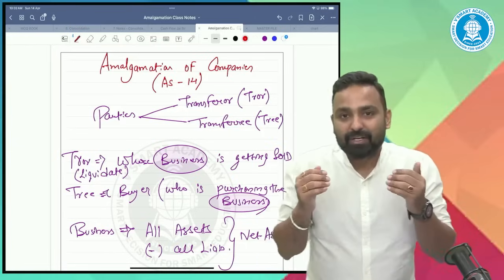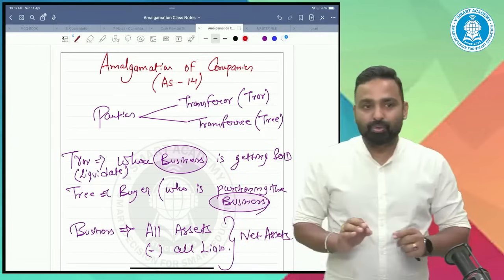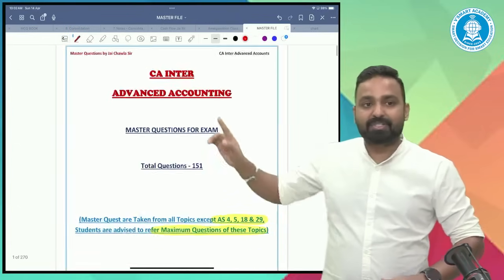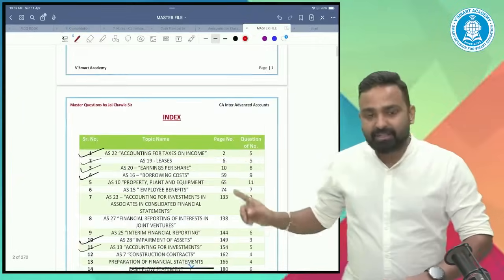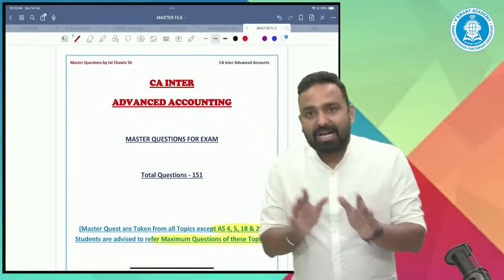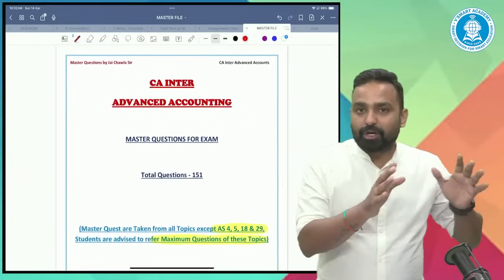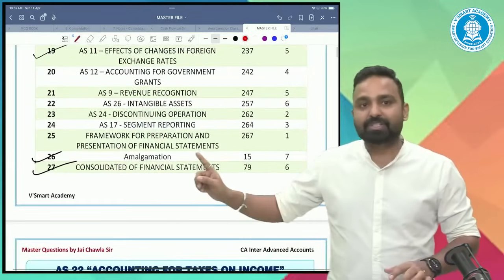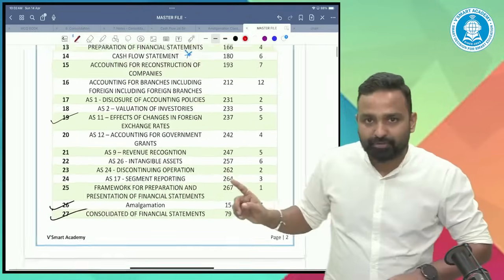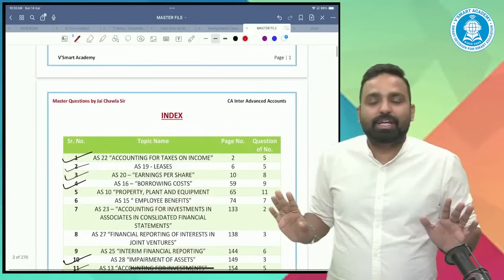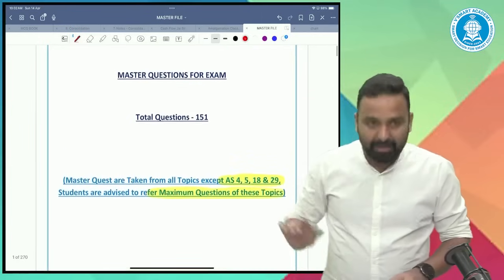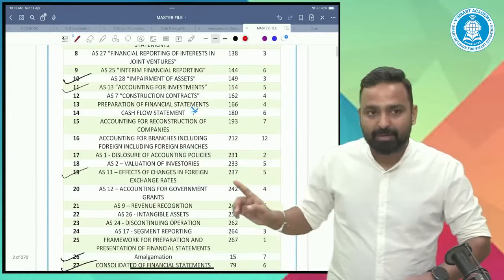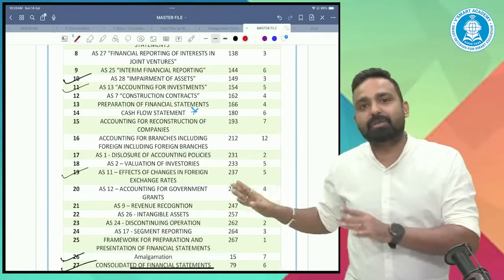So how will you take the benefit of this session? First of all, I have used some of my notes. This is a master problem PDF. I'm sharing this PDF with everyone as an LDR, last day revision. If you are short of revision time, you can do these questions only in every particular chapter. As far as amalgamation is concerned, amalgamation master problems are also given. You can do these questions only for the exam revision. There are a total of 151 questions. I have used this file for amalgamation, and you can also use it. All the conceptual part is there, and the question part also is there.